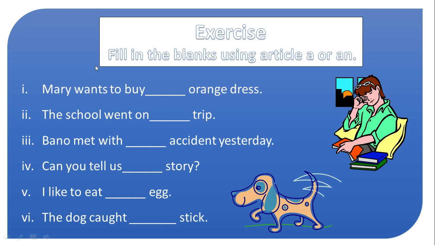Fill in the blanks using articles a or an. Mary wants to buy dash orange dress. Now here orange is starting with the vowel sound, so we are going to write an over here, and Mary wants to buy an orange dress. The school went on dash trip. So there was a single trip, and here T is consonant, so we are going to use a: the school went on a trip. Banu met with dash accident yesterday. Now accident is having a vowel sound, so we are going to use an: Banu met with an accident yesterday.